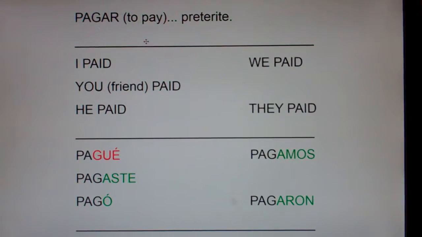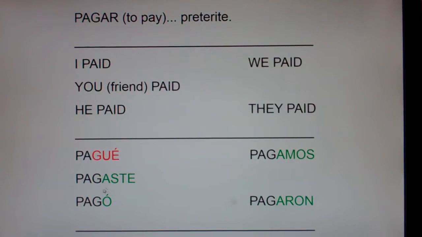Now, this looks very similar to a regular AR verb. We've chopped off the AR and added E, ASTE, O, AMOS, ARON. And just like regular AR verbs, the yo form has an accent over the E, and the he form has an accent over the O. Remember that chant? I said it was so important. If it ends in an E, it was done by me, once with an accent. If it ends with an O, it was done by Joe, once with an accent.